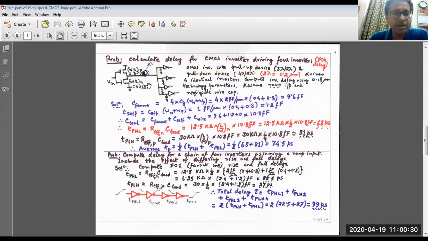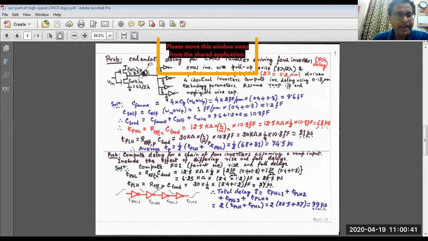As you can recall, in the earlier class we said that the capacitance at the node will be made of 3 components. What are they? The fan-out capacitance, the self capacitance, and the third one is the wiring capacitance. Now, dear friends, I have not mentioned that the wiring capacitance will matter only when you have got a long interconnect. But here we assume that the interconnect length is short, so we are neglecting the wiring capacitance.